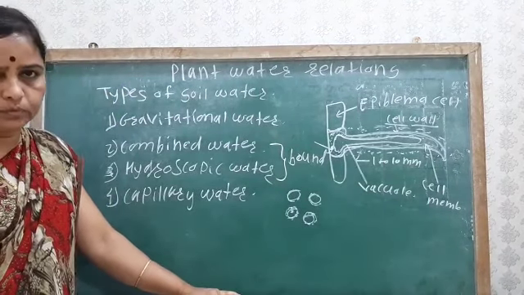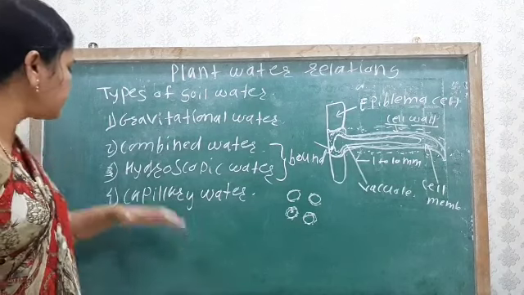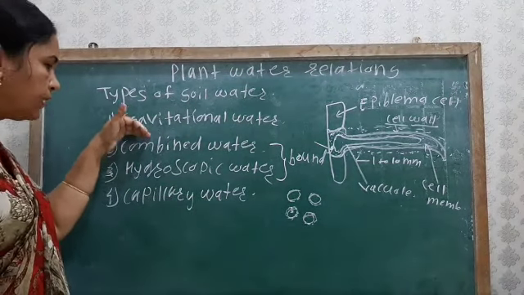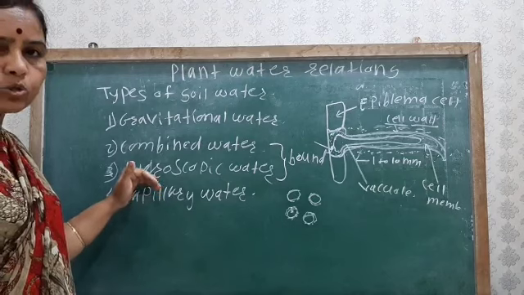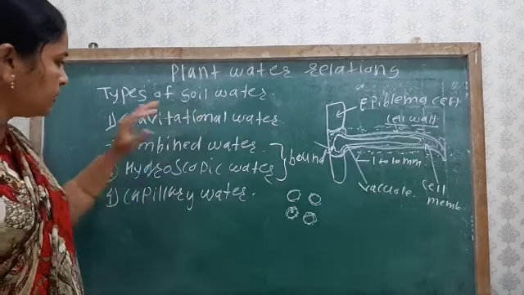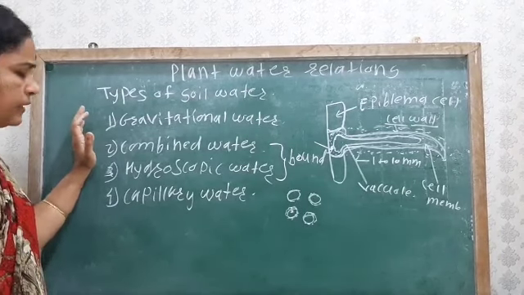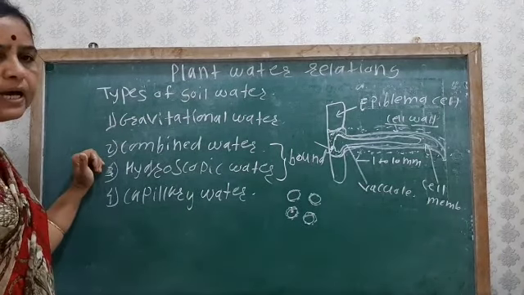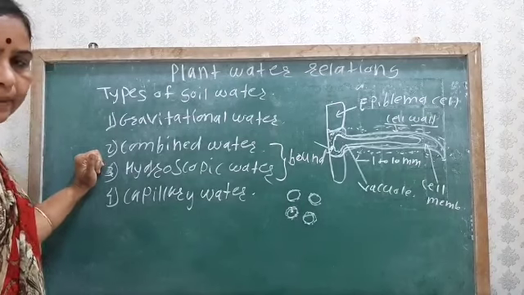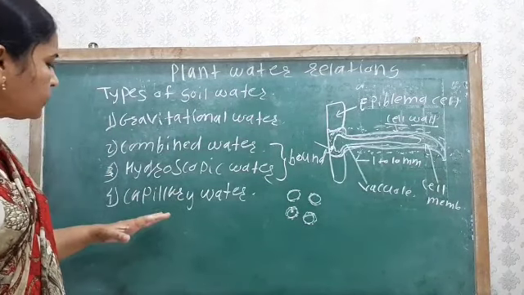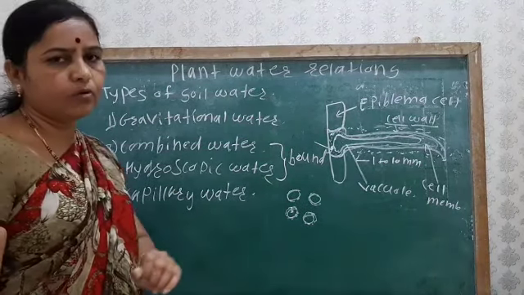the root. So these three types, that is gravitational water, combined water and hygroscopic water, these three are not absorbed by the plant. So these three types of water are not available for absorption. So which water is available? That is the capillary water.